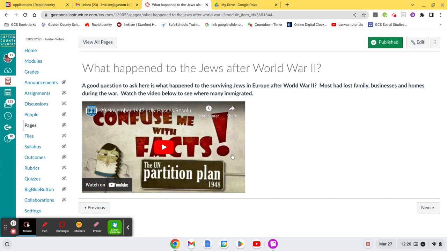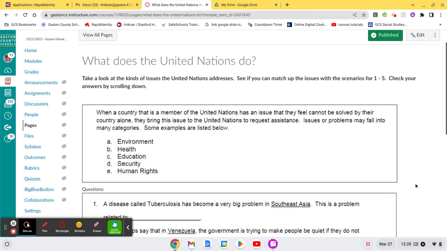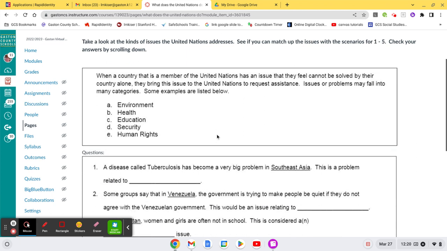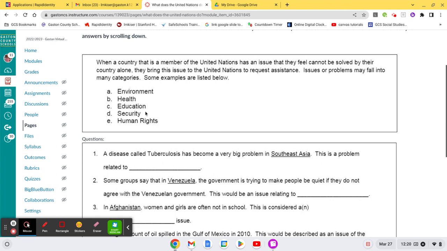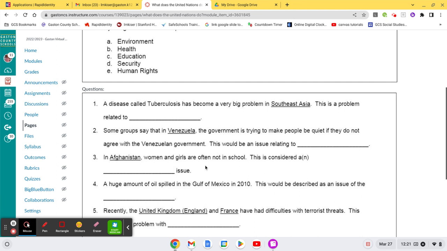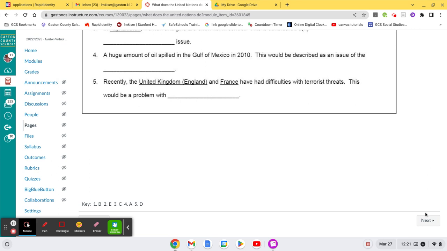Now, the actions that are taken here are going to create future conflicts in the area that they located them in, because they took a group of people and located them somewhere else. So I want you to take a look again at what the United Nations does, and see if you can match up the issues, and then you can check your answers. So these are the things that the United Nations is interested in. If you look at this, like this disease breaks out in Southeast Asia, what category would that fall under for the United Nations? You can just use a letter to answer that. And the answers are at the bottom, so you can check your answers. You're not submitting this. It's just a little bit of practice.